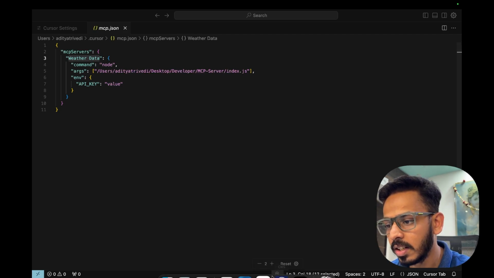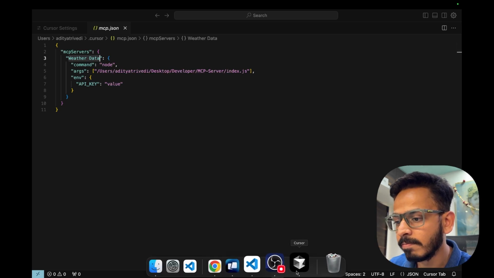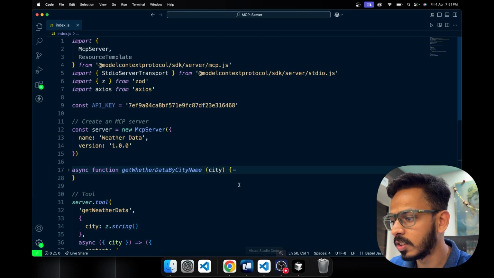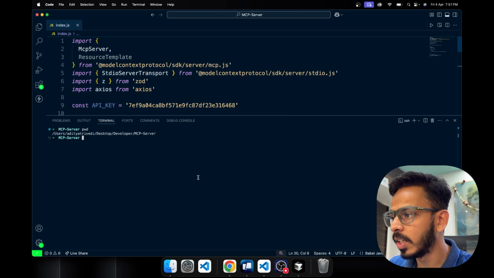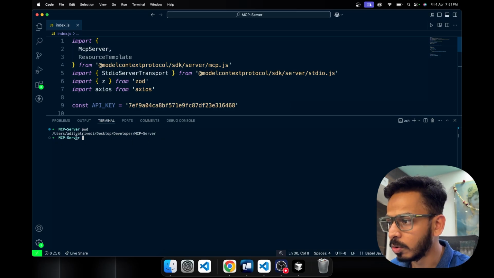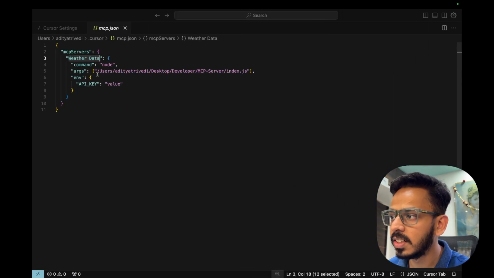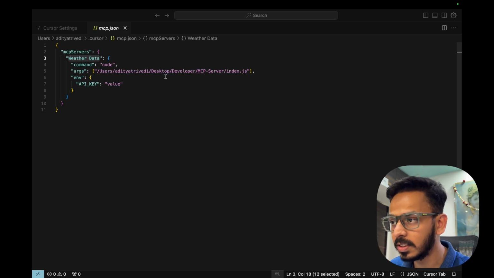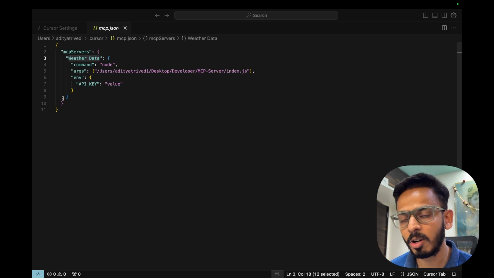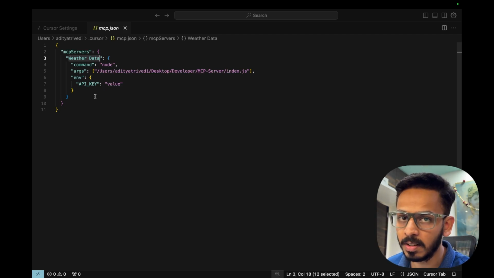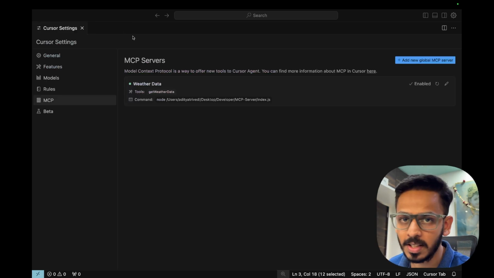So if you see here, if I go here and write pwd, I'll get the path. Users Aditya Trivedi desktop developer MCP server. And inside that we have a file called index.js. So what we have done here is users Aditya Trivedi desktop developer MCP server and index.js. Okay. If you're having any environment variables, you can obviously write the key value pair over here. Otherwise, it's not needed. And once it is done, it will automatically be displayed over here.